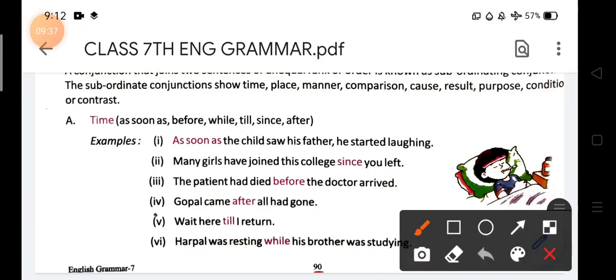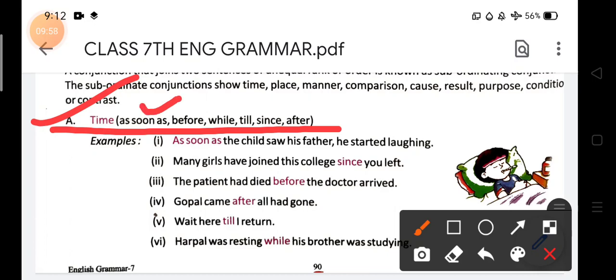So the first point that you should understand over here is time: as soon as, before, while, still, since, after. These are the subordinating conjunctions of time. What are the subordinating conjunctions of time? They are as soon as, before, while, till, since, and after.